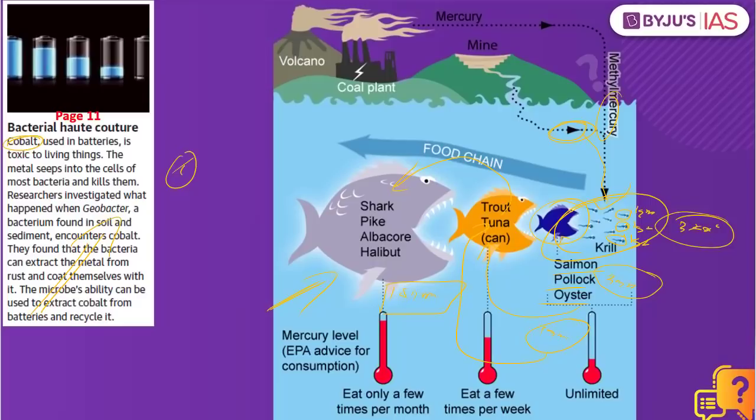Now let's equate it at the terrestrial level. Let's say for example there are plants in a terrestrial ecosystem. These are the producers. Let's say there is a plant, and we add a huge amount of pesticides. As we add pesticides, these are taken up by the plants. Let's say hypothetically there is about 1 gram of insecticide, or for example cobalt, in a particular plant. Is it going to be harmful for human beings if 1 gram is consumed?